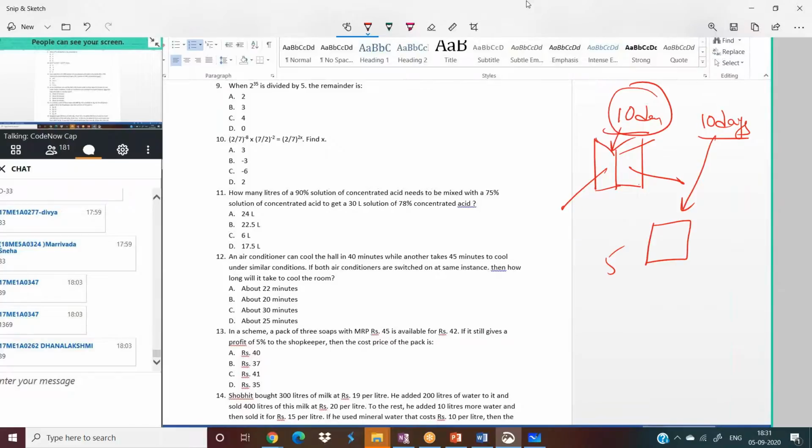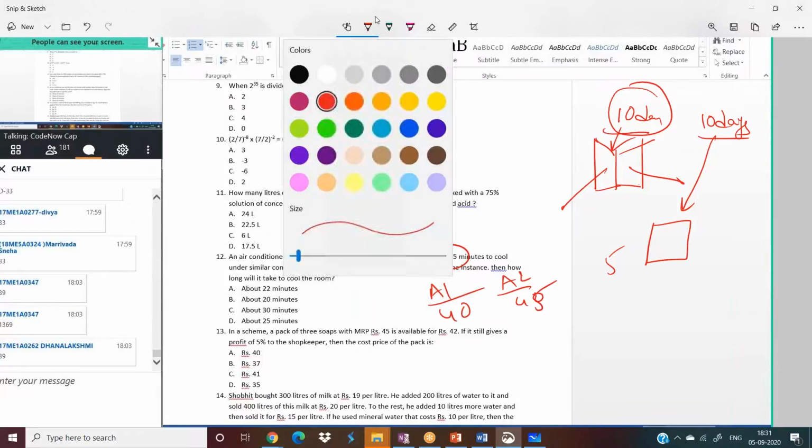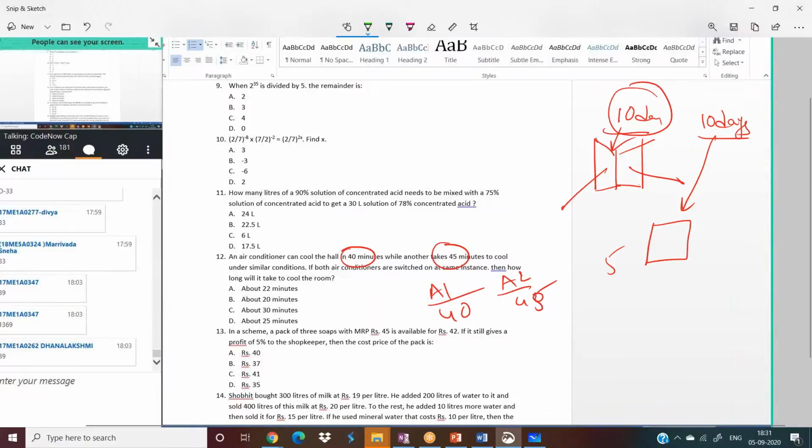Now you just look at this problem. One air conditioner is cooling in 40 minutes, second one in 45 minutes. Just imagine, I'll take two conditions. The first condition, imagine this cools in 40 minutes, this also cools in 40 minutes. Then if they work together, they can finish in 20 minutes only, but it is not 40, it is 45.